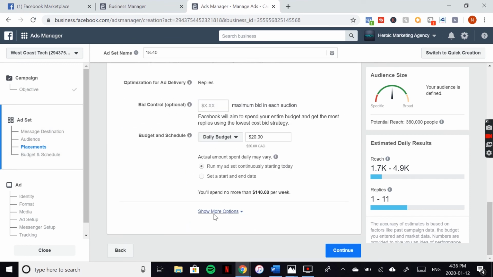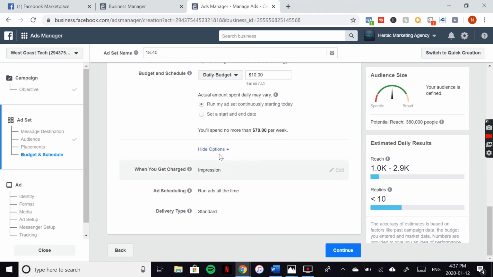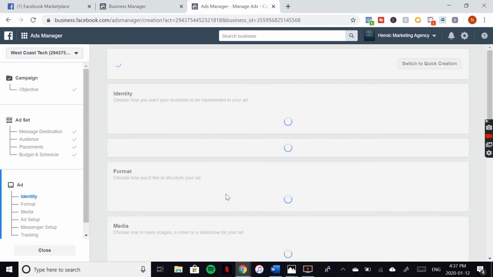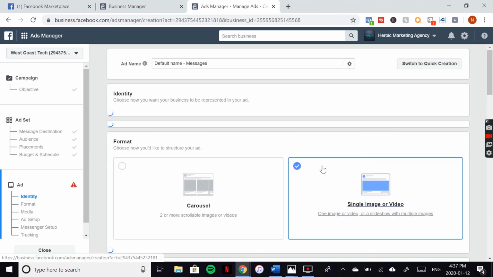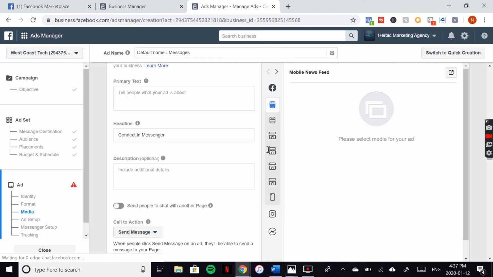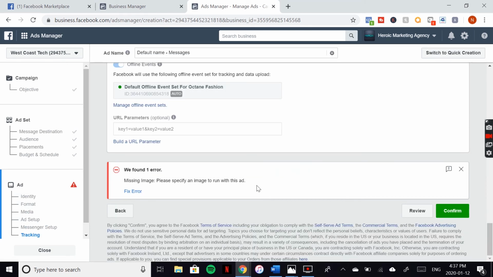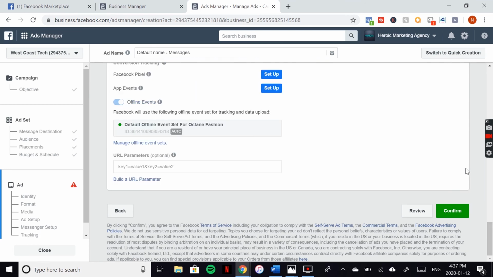Okay, yeah. So we're going to do a daily budget, like I said, of $10. Like that. Cool. And we're going to show more. Yeah. Okay, cool. So we're going to go to next. Identity. So I'm seeing a problem here. There's an image. Yeah, okay.